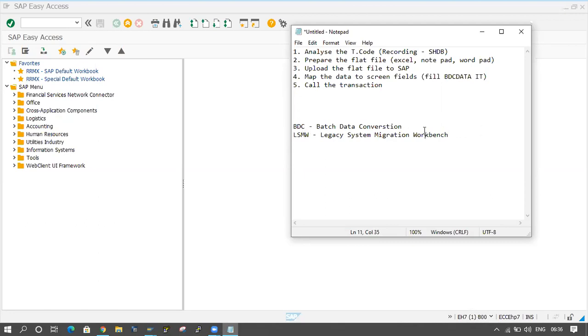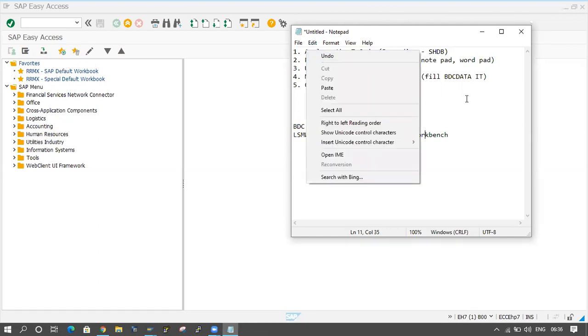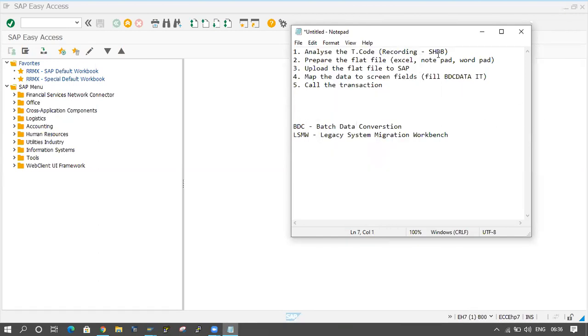Now I am explaining BDC, batch data conversion. If you want to do this BDC concept, then we have to follow 5 steps. First of all, analyze the transaction code. Analyze the transaction code means, what data are you creating here? Do you want to create any customer or vendor or purchase, whatever it is?